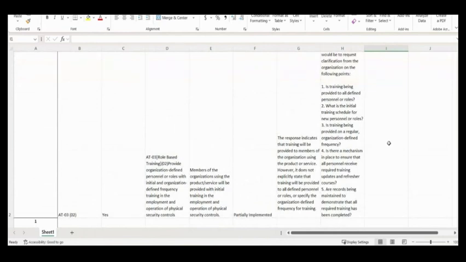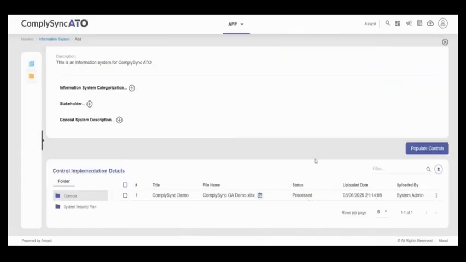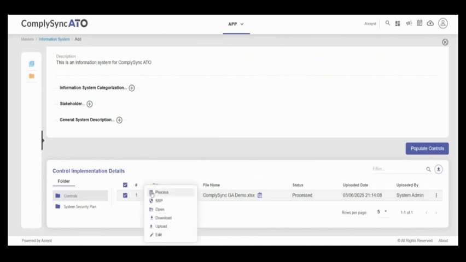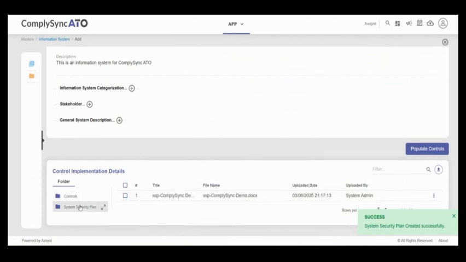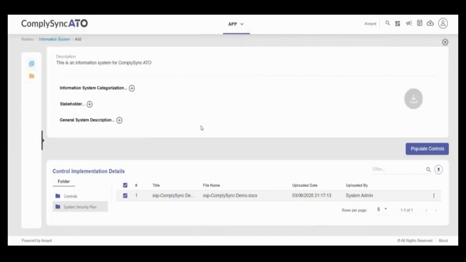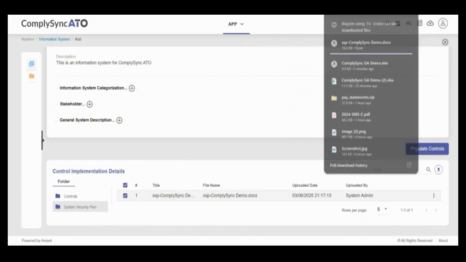But ComplySync also provides templates for your documentation needs. In this case, we're going to take all of that information that ComplySync has just gone through, and we're going to take it and create an SSP out of it. So SSP, your master document, you're going to need it for whatever project you're working on, whatever system you're working on. So ComplySync has taken those controls that you have just submitted to it. It's taking the information that you have added for your basic information system creation, and it's created a template. So now that we have downloaded our template, we are going to open it.